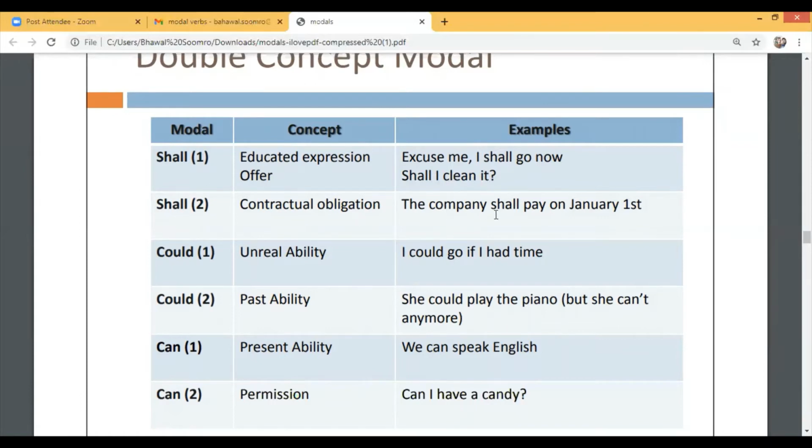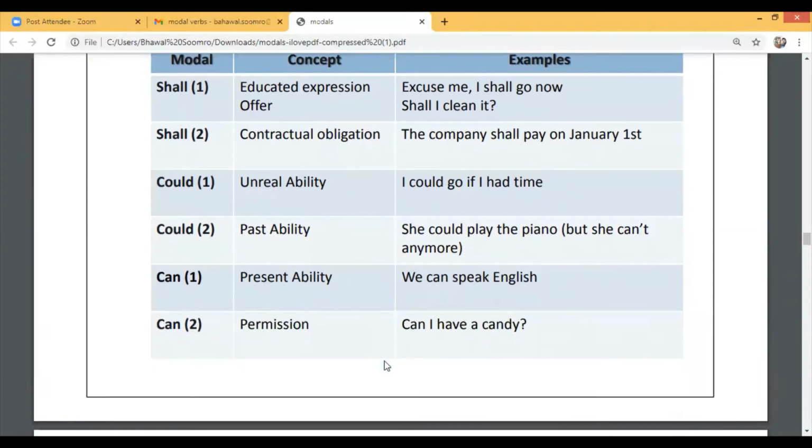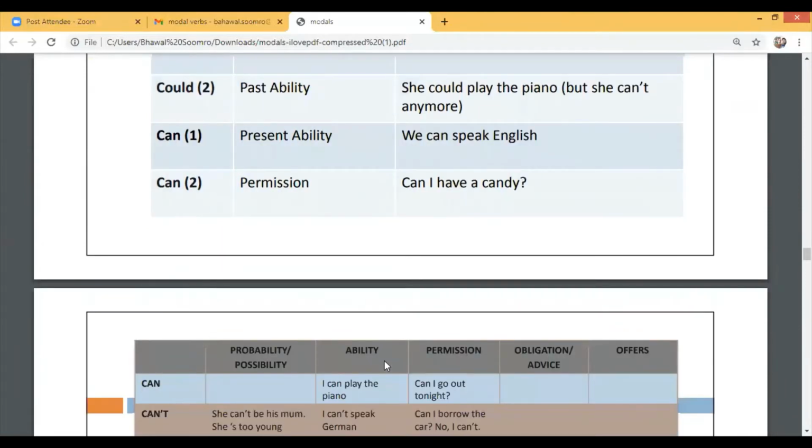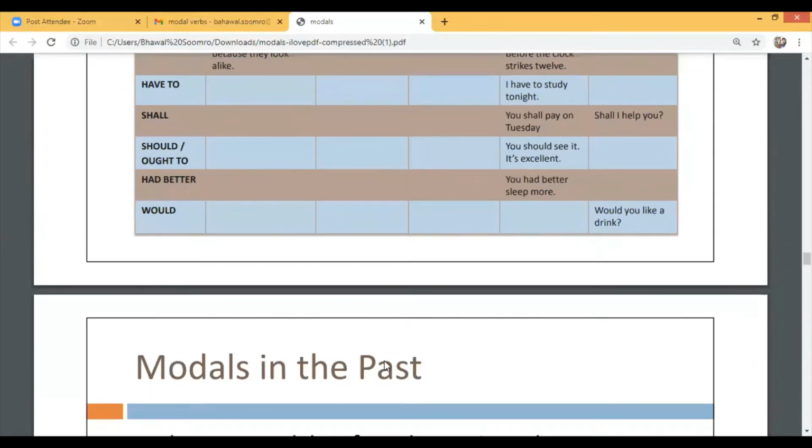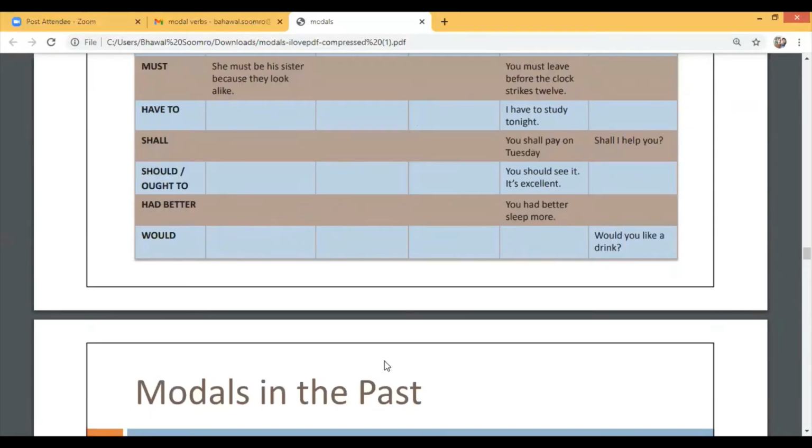Obligation, like the company shall pay on January 1st. Could, unreal ability: I could go if I had time. Past ability: she could play the piano, but she can't anymore. Can, once again: we can speak English. And permission: can I have a candy? So this one is the important one.